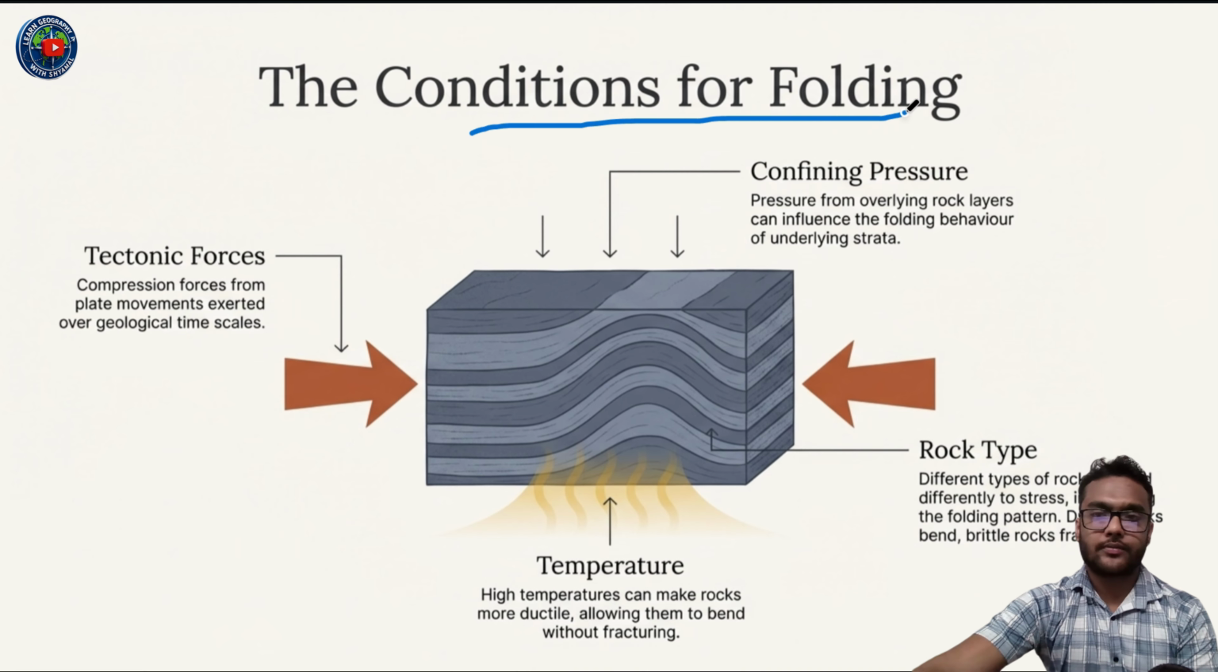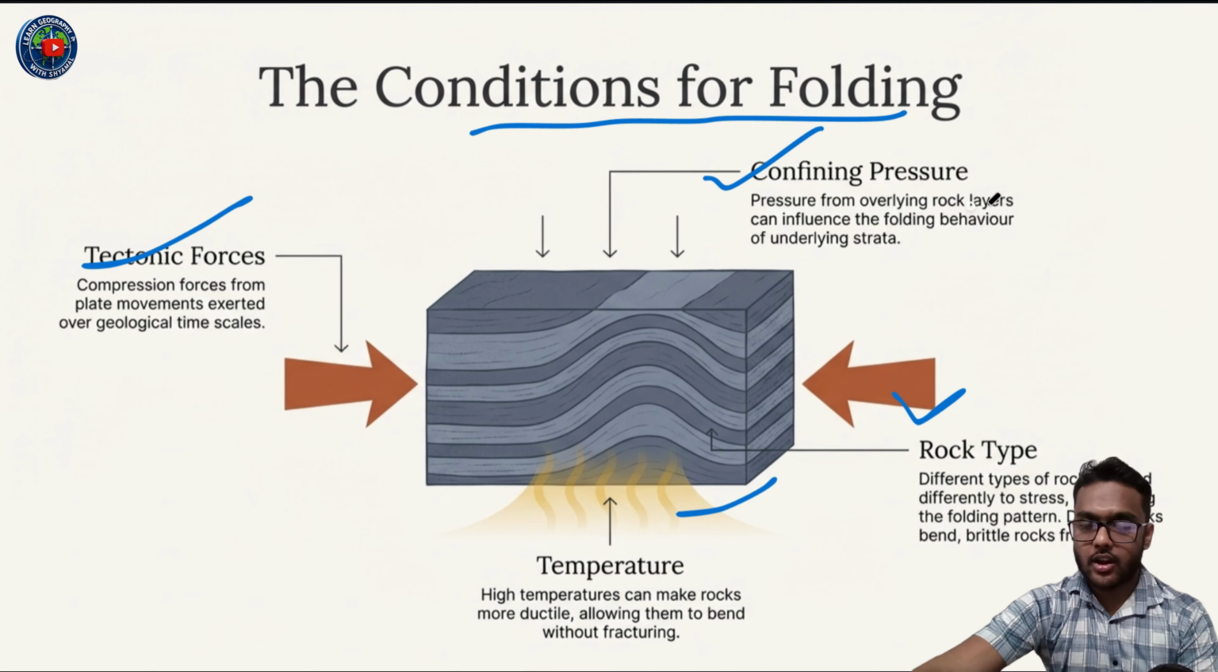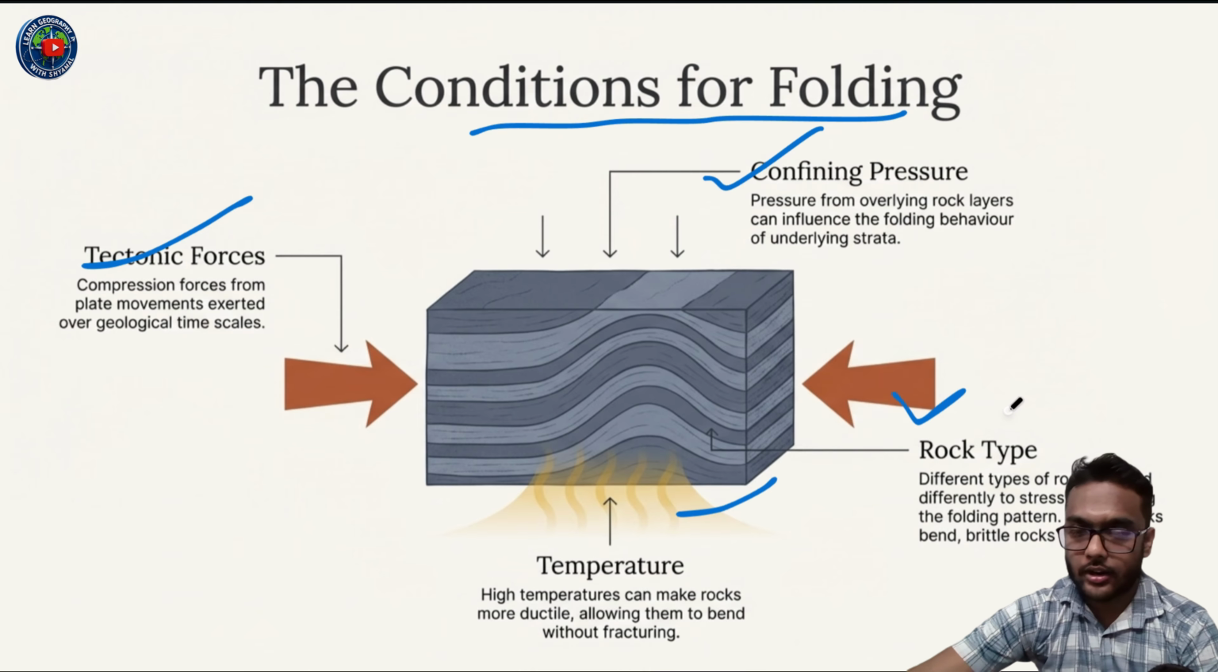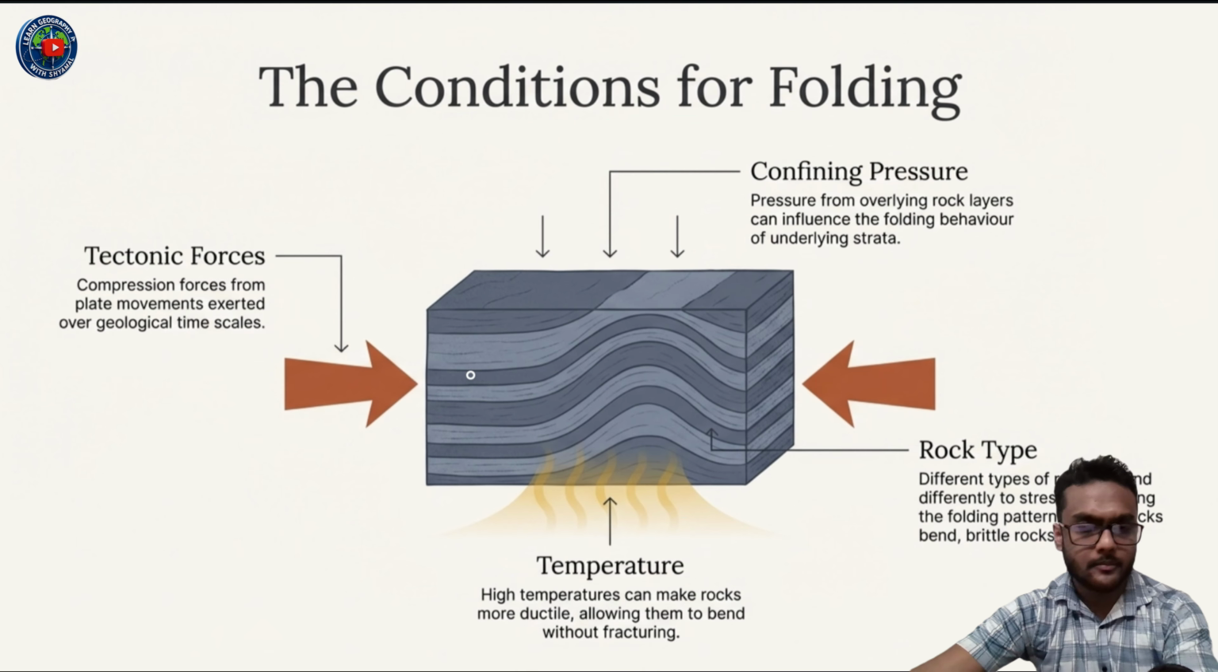Then the conditions for folding: tectonic forces, confining pressure, temperature, and rock type. Tectonic forces, compressional forces from plate movements exerted over geological time scales. Confining pressure, pressure from overlying rock layers, can influence the folding behavior of underlying strata. Rock type, different types of rock respond differently to stress, influencing the folding pattern. Ductile rocks bend, brittle rocks fracture. Temperature, high temperatures can make rocks more ductile, allowing them to bend without fracturing.